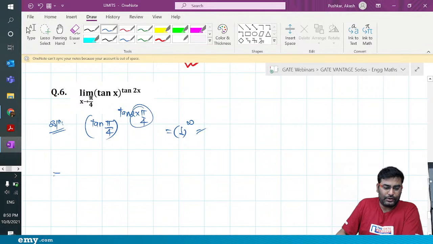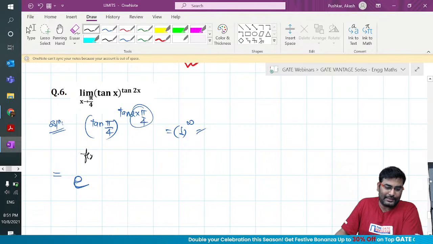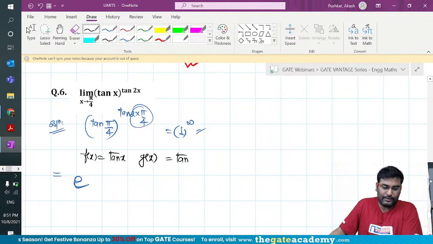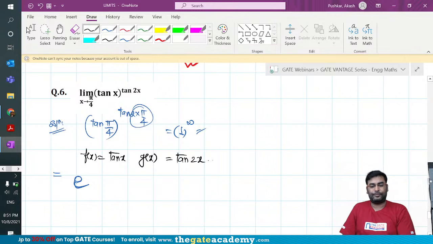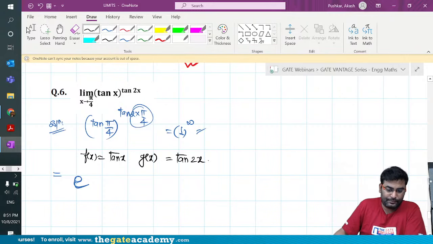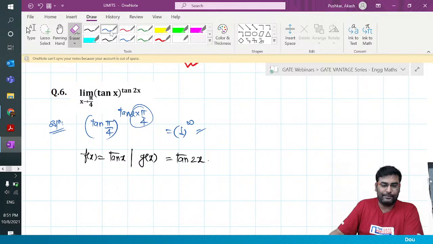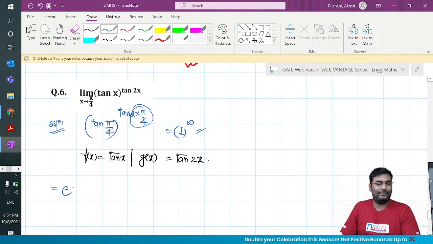So guys, how will you solve it? Use the formula. So I am going to help you a bit here. Here I can see that f of x can be taken as tan of x. g of x can be taken as what? Tan 2x. Isn't it, guys? So I'm giving you guys a moment to get the answer. Don't disappoint me. I hope you can do this. Definitely you can handle.